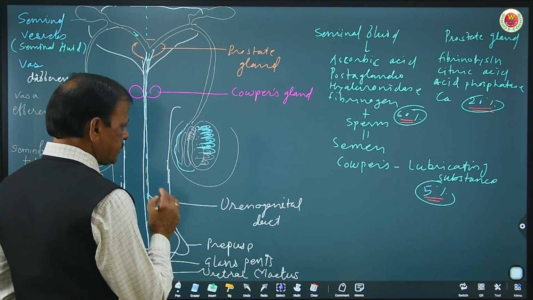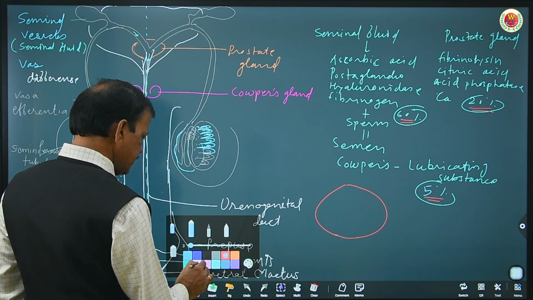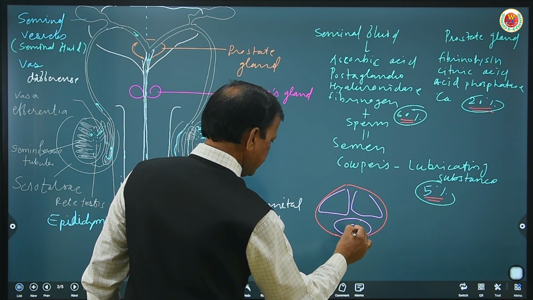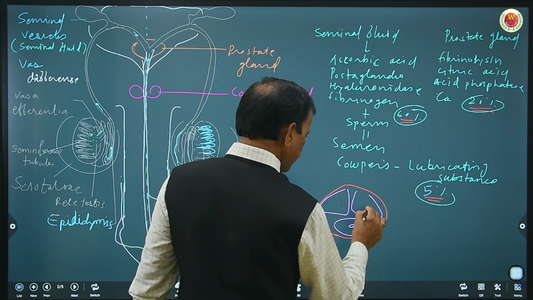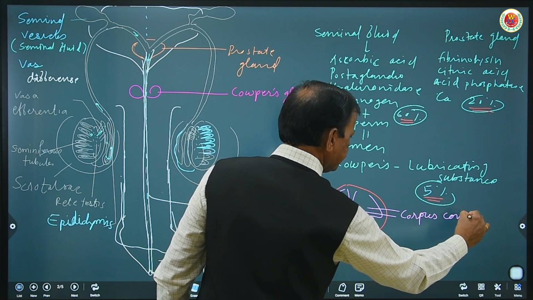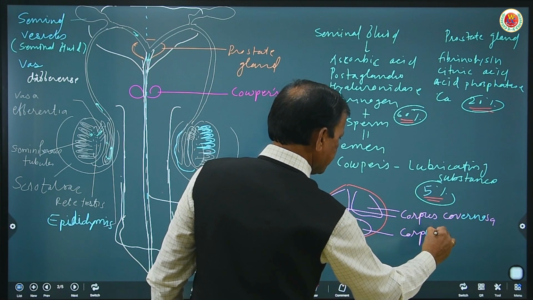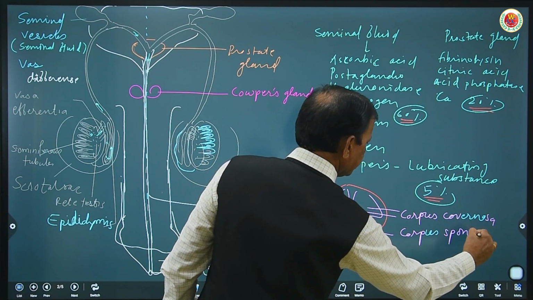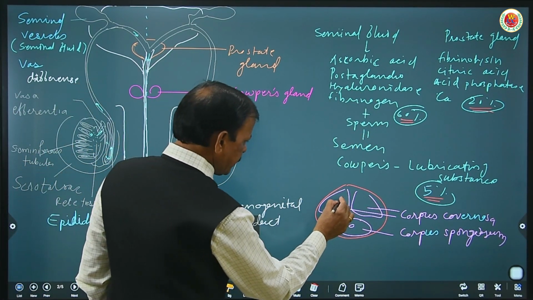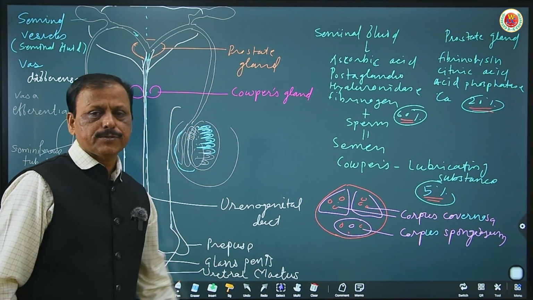Now the structure of the penis. If we draw the structure of the penis, it has three groups of erectile tissue. These two are called corpora cavernosa, and this is called corpus spongiosum. And this is provided with arteries, as these are the erectile tissue. This is the transverse section of the penis.